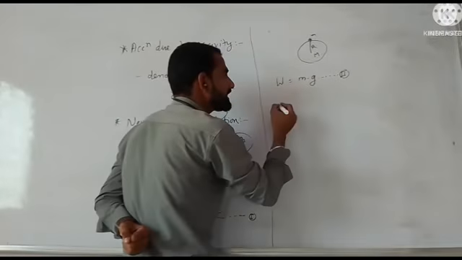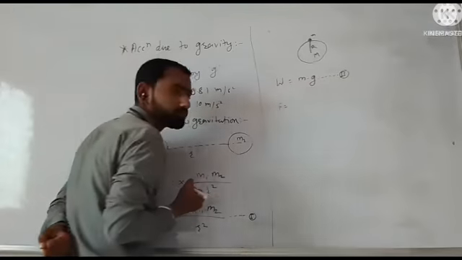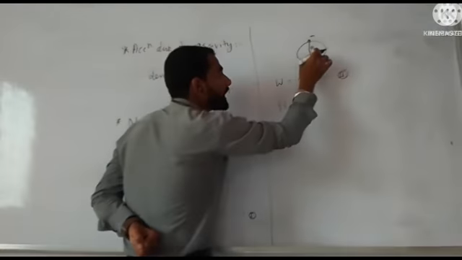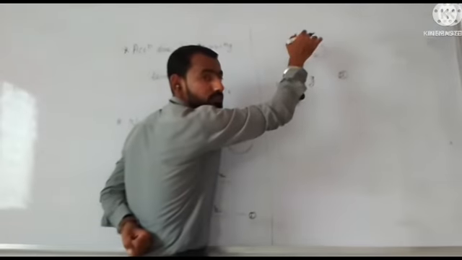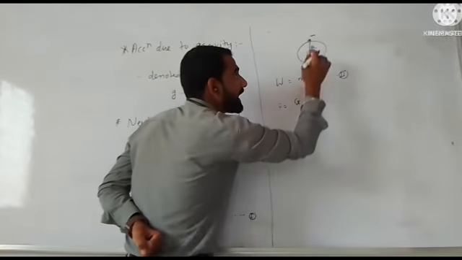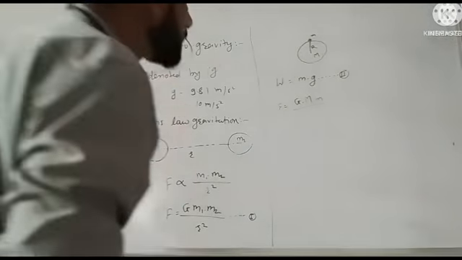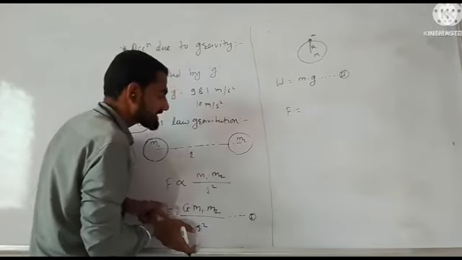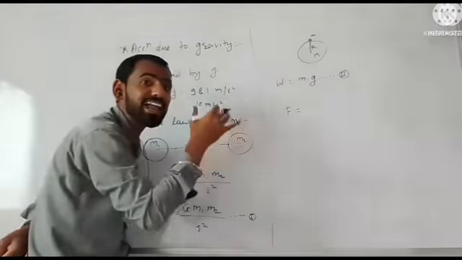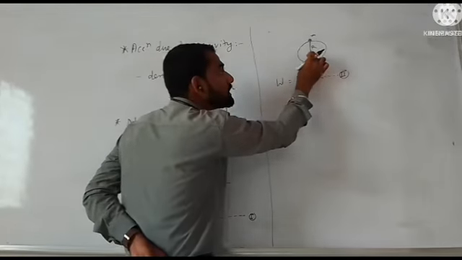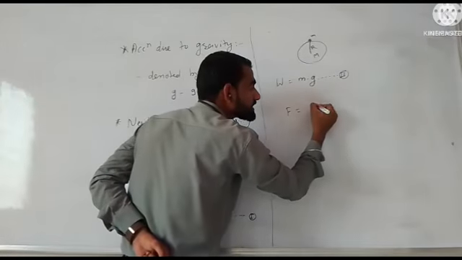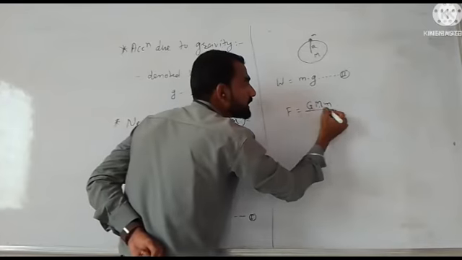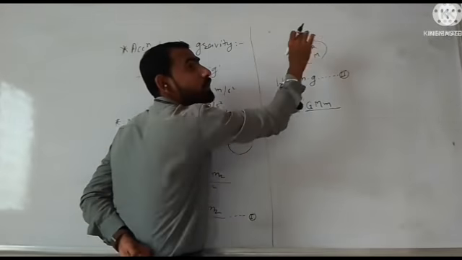So F is equal to capital G into M, the Earth's mass, times small m, the object's mass, divided by the square of the distance between them.